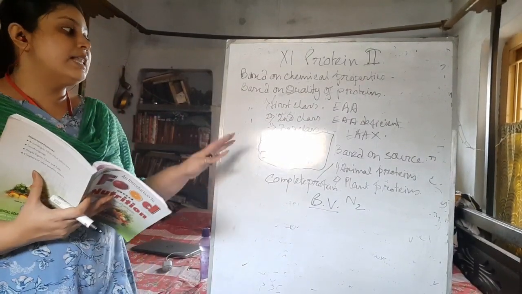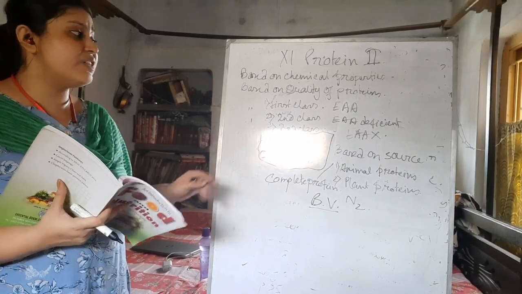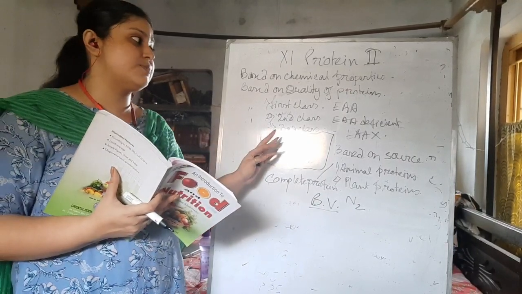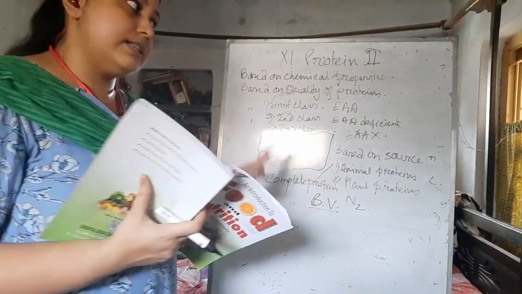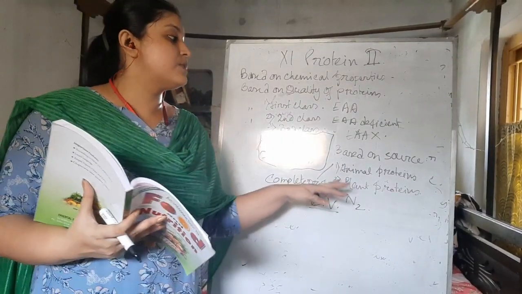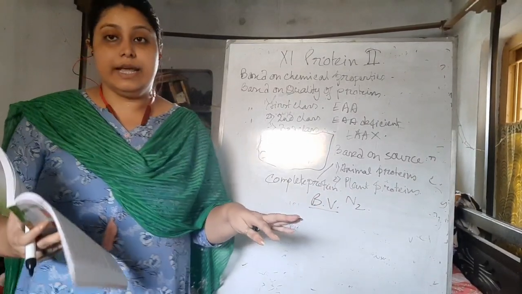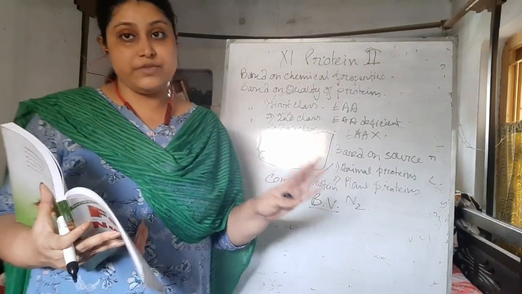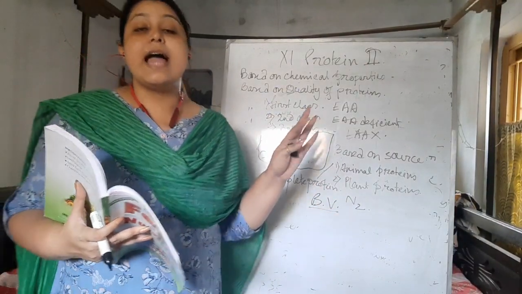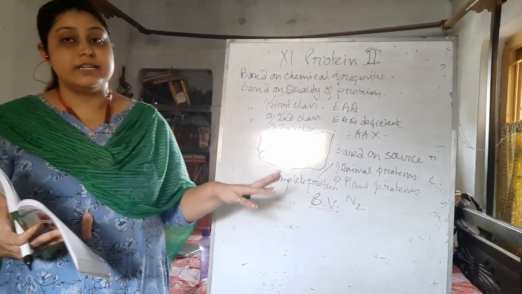The third is based on the quality of the protein, that means first class, second class and third class protein, classified according to the essential amino acid constituents in them. And the fourth is based on the source, where the animal source and the plant source are there. The biological value and nitrogen content are very high in the animal source, and in the plant source the biological value is not that high and the nitrogen content is also low.